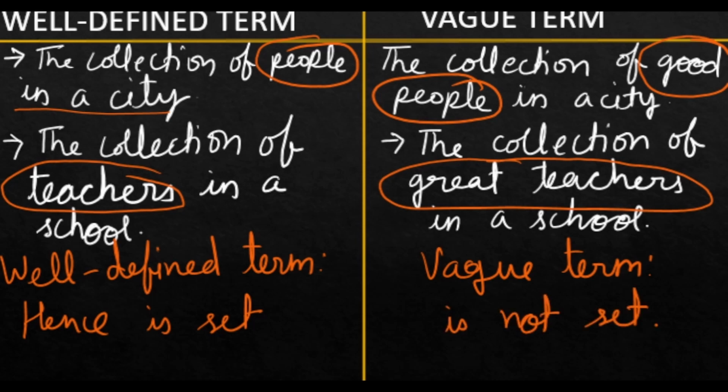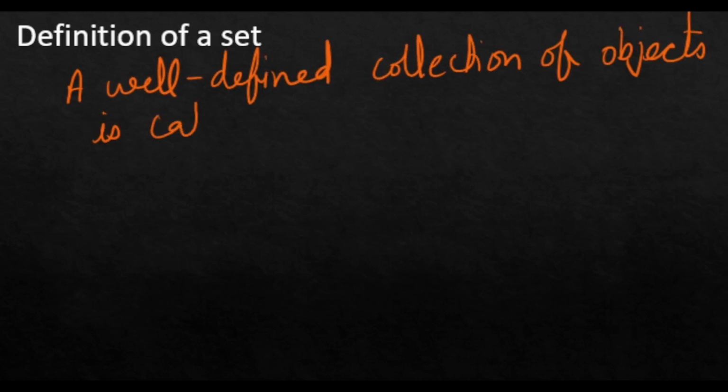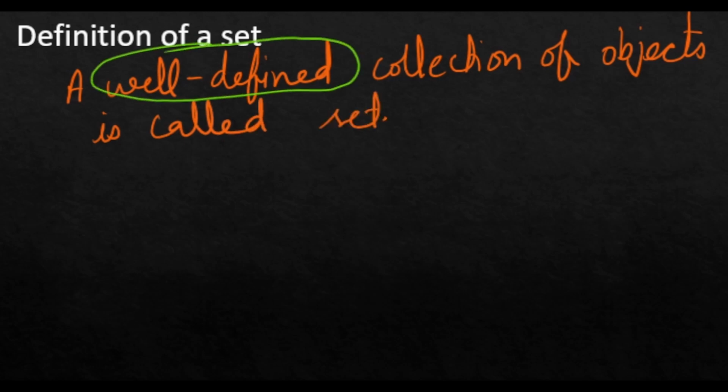After getting familiar with these two terms, well defined term and the vague term, and the collection of objects, it will be very easy to understand the concept of definition of the set. Definition of a set: a well-defined collection of objects is called set. Now we know well-defined and the collection of objects. So now it's clear what is a set.